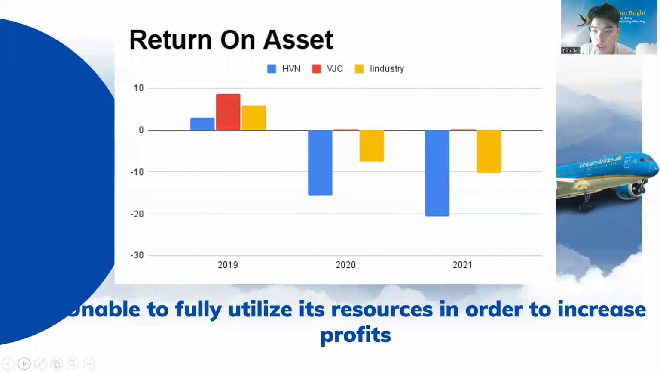So the next one, we're going to talk about the return on asset. As you can see here, the return on asset ratio of Vietnam Airlines is the lowest compared to Vietjet Air and the industry average. For example, the return on asset of Vietnam Airlines in 2019 is nearly 3% compared to 9% for Vietjet Air, and then it decreased over the years. The reason why the ROA ratio of this company is low may be that the company is unable to fully utilize its resources in order to increase its profit.